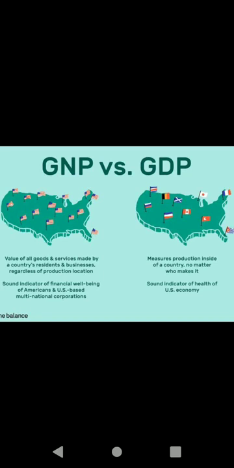So goods are tangible items while services are activities which are intangible. Are you clear? Goods are tangible items while services are intangible. Market value is the price at which goods and services are sold in the market.